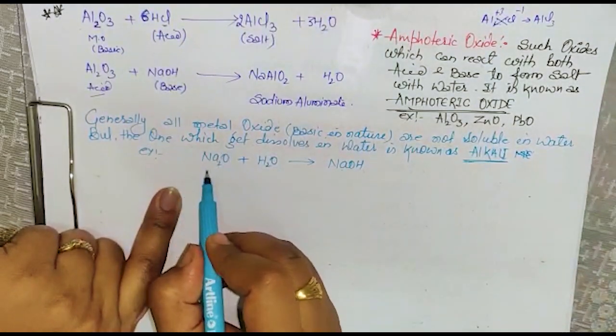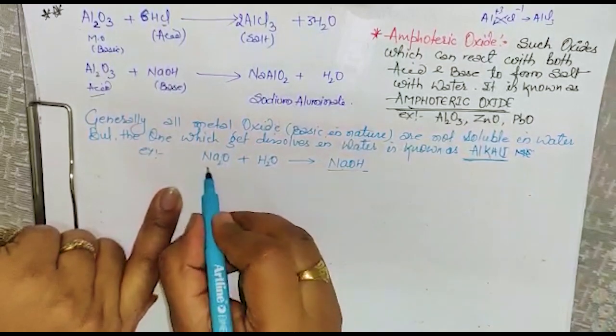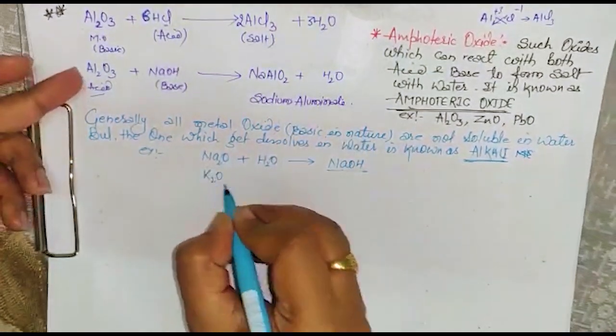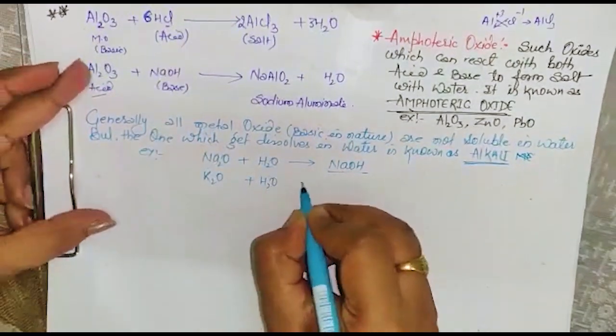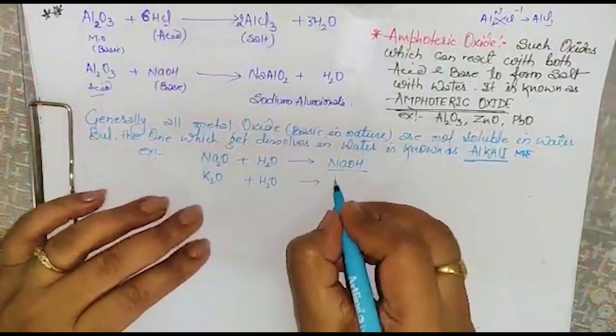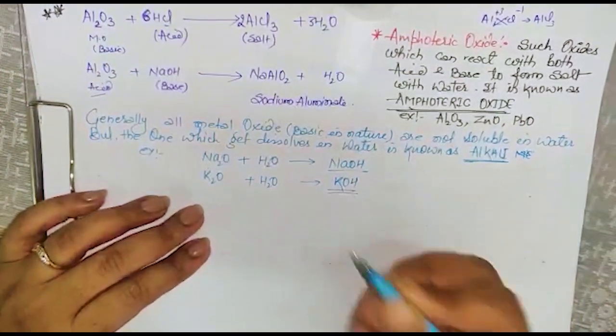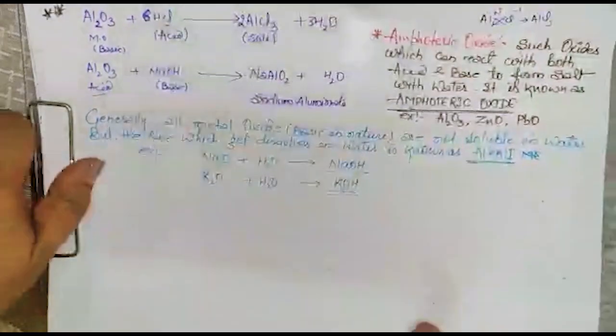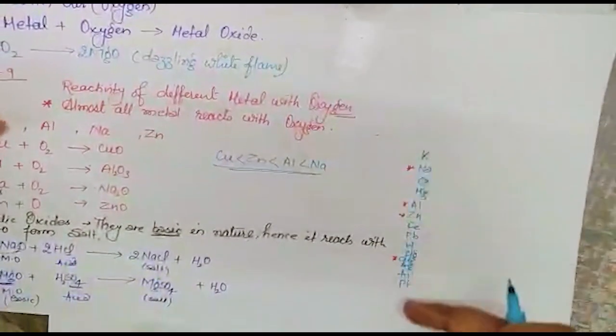Similarly, if we think about K2O, this is a base and it dissolves in water, so that's why it is an alkali. Clear? Any doubt?